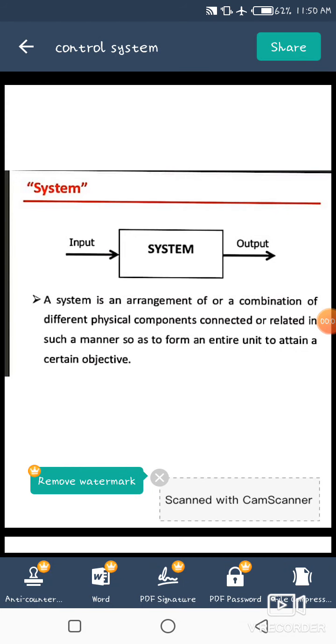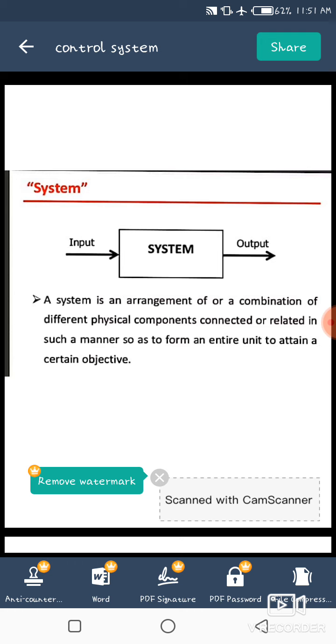Morning class. Today we discuss the basics of control systems. Let us discuss what a system is. A system is generally a combination of devices, circuits and networks. Generally, it is an interconnection of objects with a definite relationship between input and output.